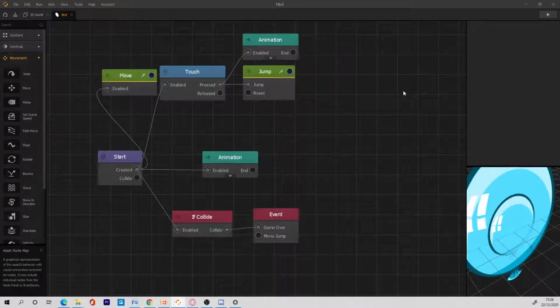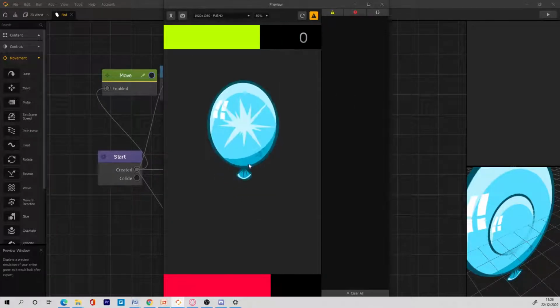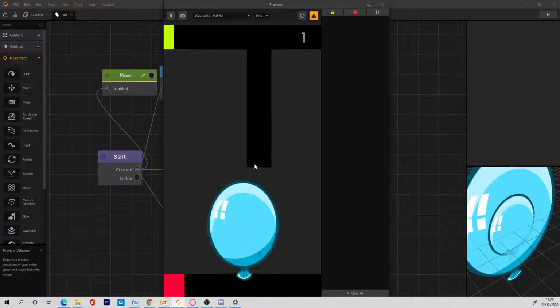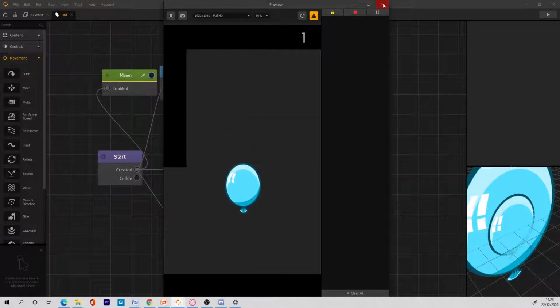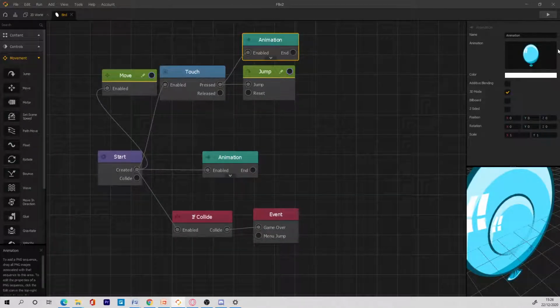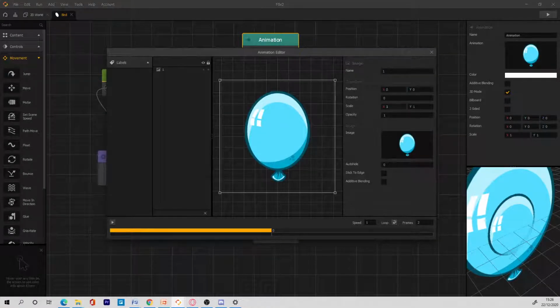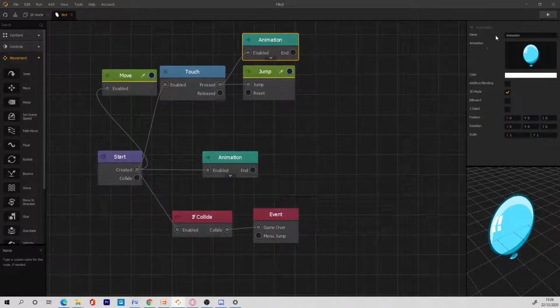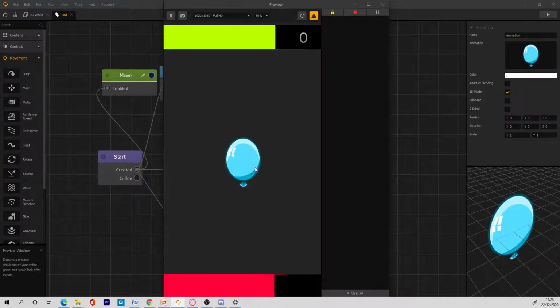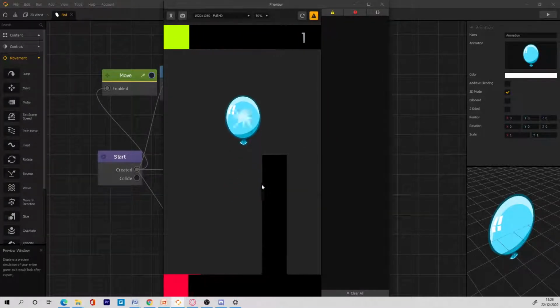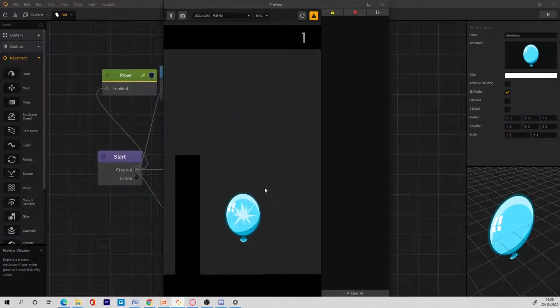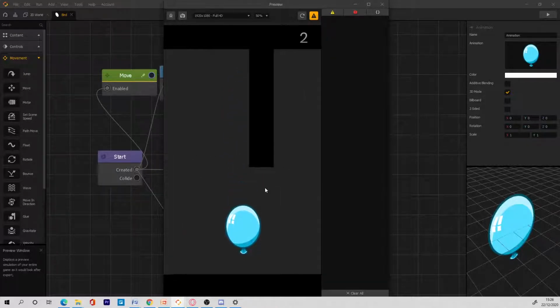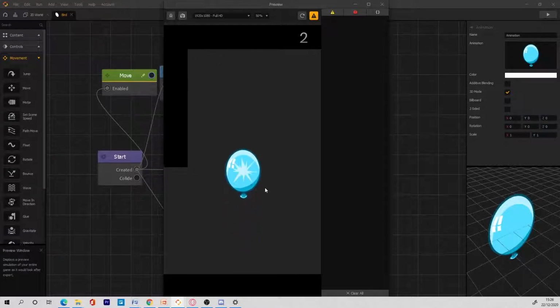now if I play the game, this is what it shows. But the size is very big. Do you know why it's big? That's because we need to change this as well to 0.5. And now if we save the game and play the game, we have a balloon going, and when we touch it, we can see that the balloon is actually reacting to the environment.